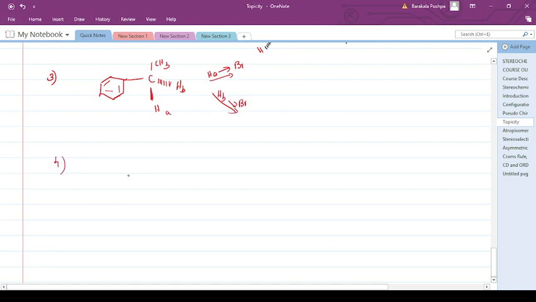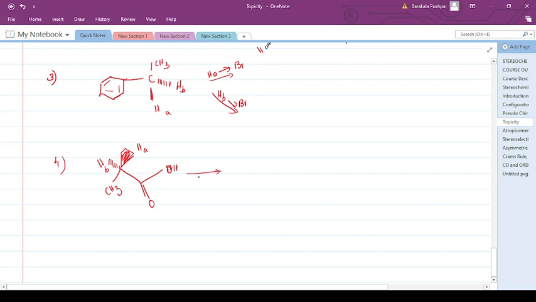Again, you can have another group, here one hydrogen, here one CH3 group. See how by replacing these hydrogen atoms Ha and Hb you get different molecules. You just go through it.